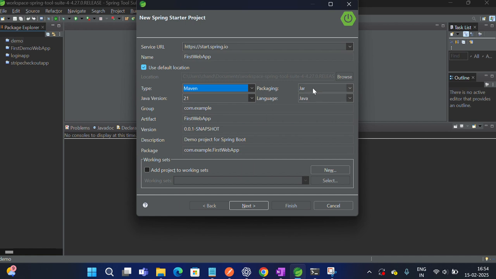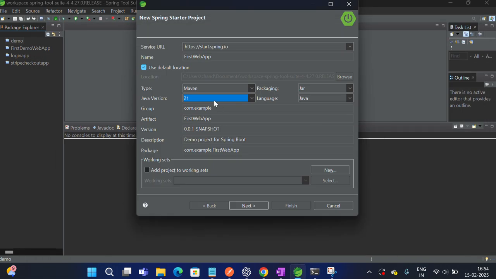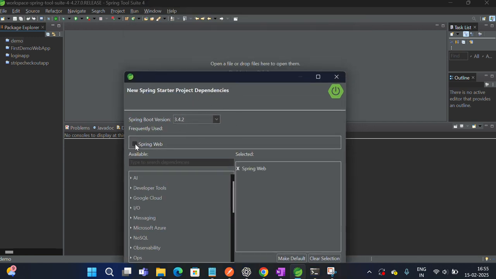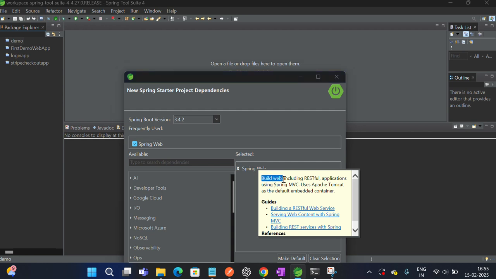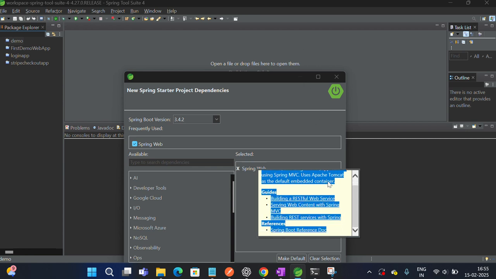I'll explain what Maven is later. For packaging, I want this project to be packaged as a jar. The Java version is 21, because the JDK I imported is JDK 21, and the language is Java. Now see, this is the dependency part. Since I'm going to develop web applications, I'm adding Spring Web. If you see here, it is used to build web applications including RESTful applications using Spring MVC, model view controller, and uses Apache Tomcat as the default embedded container. Container means it's a default server, so we can run with this.